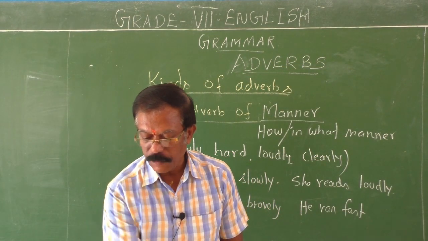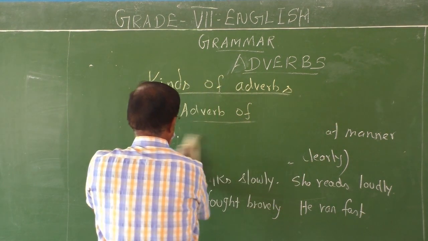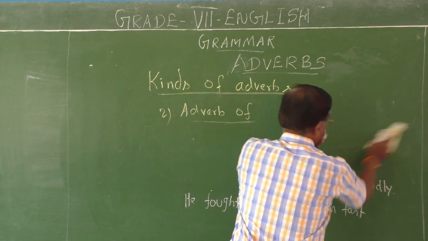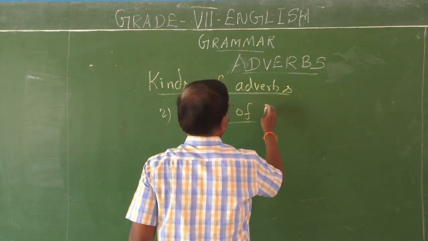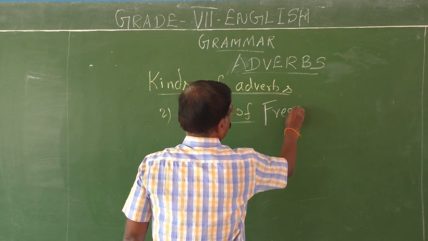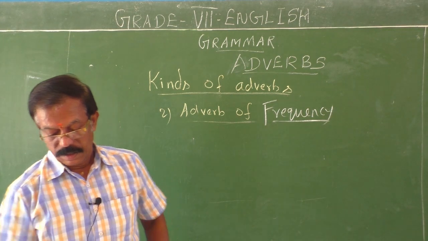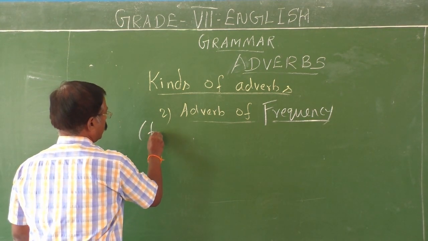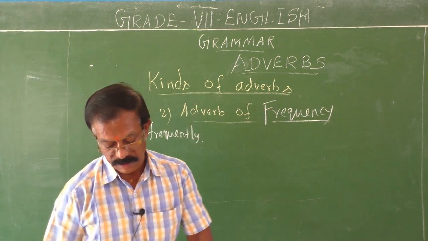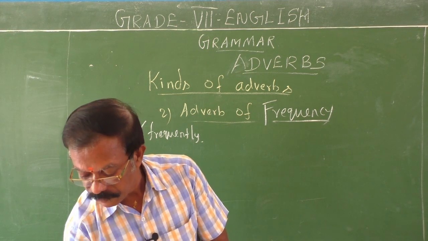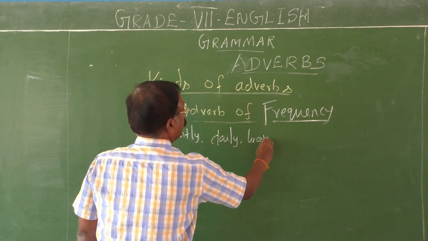Next, adverb of frequency. How are these adverbs of frequency used in English? See, frequently is an adverb of frequency, and then daily, weekly.